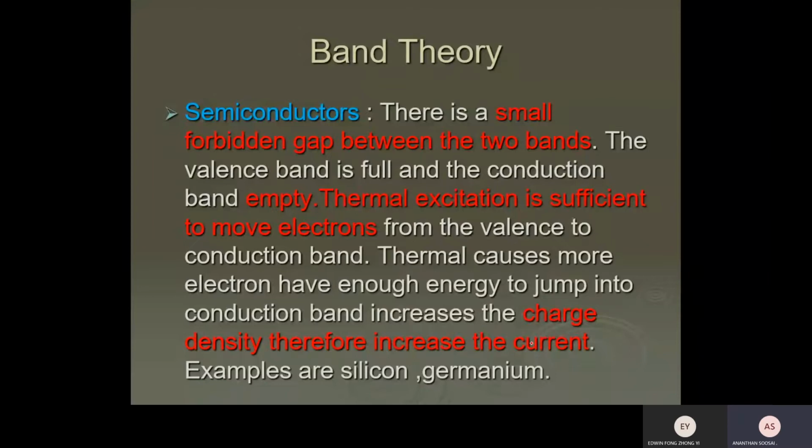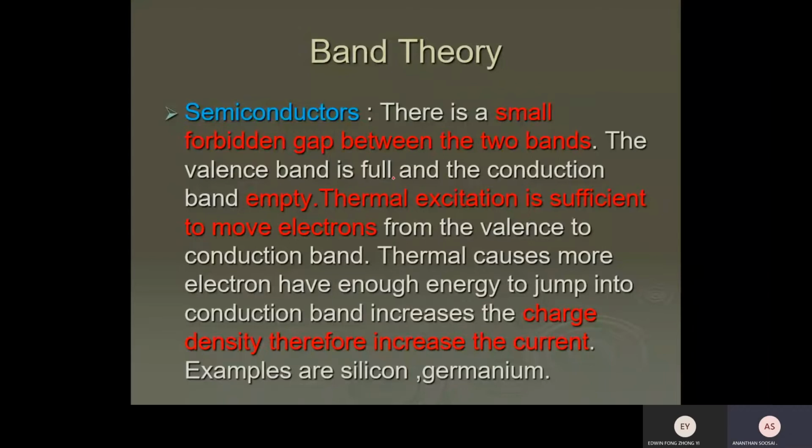So the band theory says that a semiconductor has a very small forbidden gap. The valence band is full, the conduction band is empty. And at the cool stage, when you put the semiconductor in a freezer and the temperature is too cold, all the electrons will be in the valence band.